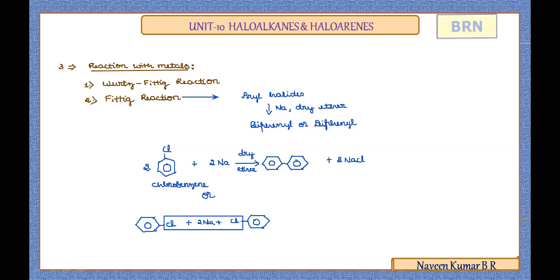Whatever product forms here is referred to as biphenyl or diphenyl. This is simple to remember. From the above reactant view or the below, whichever is easy for you to practice, you can follow that method to remember the equation. So the Fittig reaction is the reaction between two aryl halides with sodium metal in the presence of dry ether to obtain biphenyl or diphenyl.